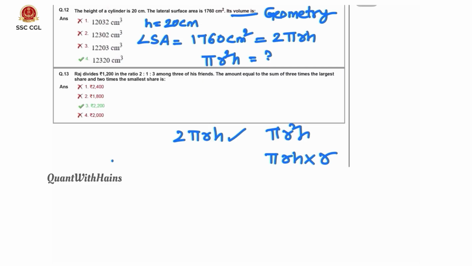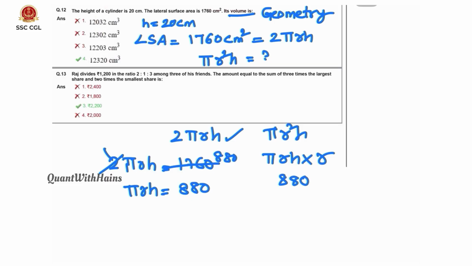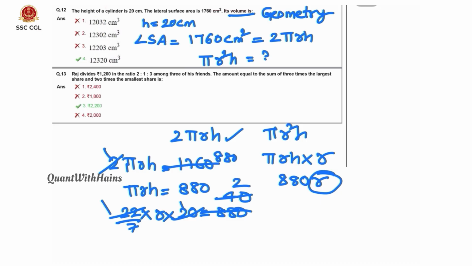From here we get pi r h value. 1760 by 2 is 880. Pi r h value we got as 880. We'll substitute here 880 r. But also we want r value. We'll find it by substituting 22 by 7 into r, into h as 20, equals 880. So r is 14. Our answer is 880 into 14.